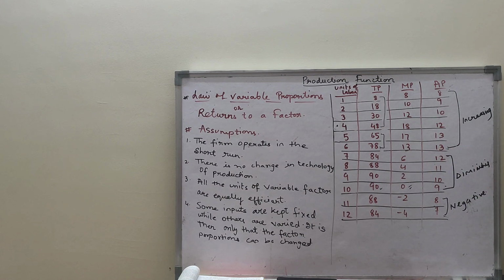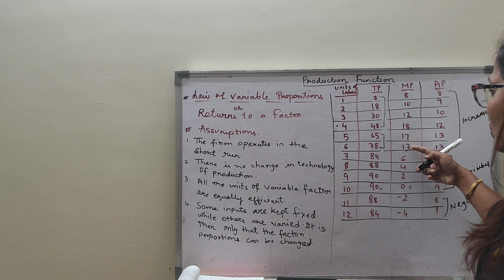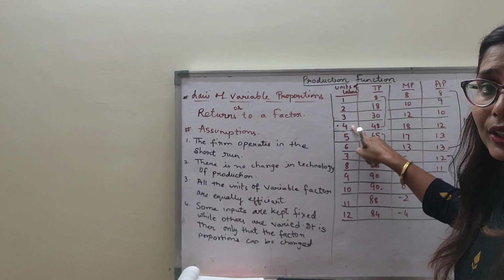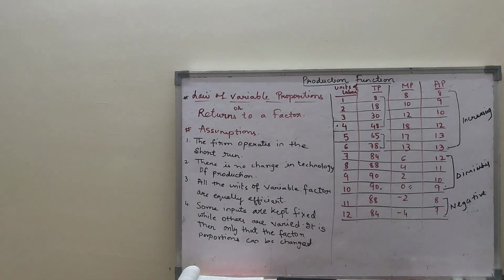So what I can see here is that the point of inflection is the 4th unit, because after the 4th unit TP increases at a diminishing rate and marginal product is falling. So the 4th point is the point of inflection. Point of inflection is the point beyond which things are changed. So again I am discussing increasing return.